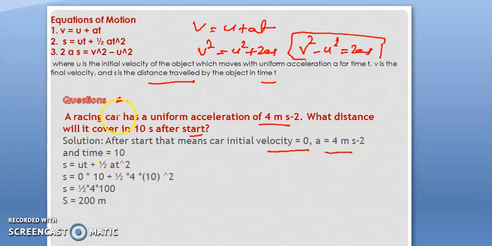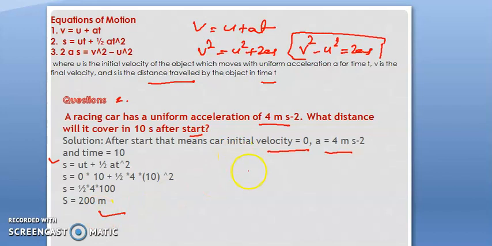So now they ask us to find distance. So can we use this one? S is equal to ut plus half at square. If you substitute the values, u is initially 0, then half a, and time is already given as 10. So we can find 200 meter.